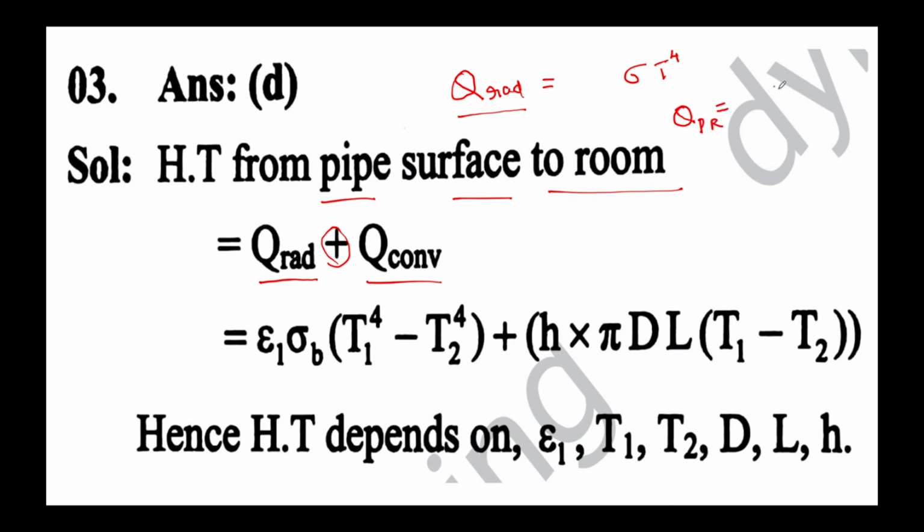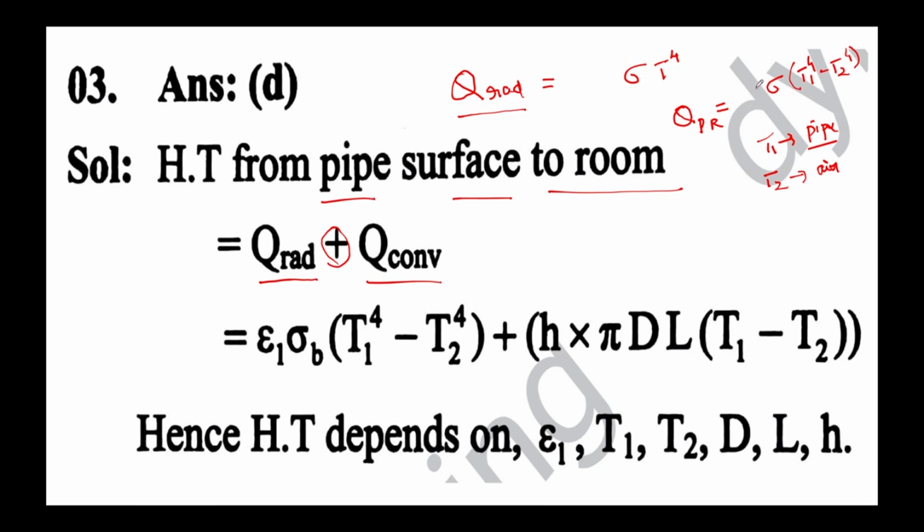It is going to be equal to sigma into the temperature difference, right? So it is T1 power 4 minus T2 power 4, where T1 is the temperature of the pipe surface, where we assume that the pipe is at a very high temperature compared to the surrounding air present inside the room, and T2 is the air temperature, right? And also the pipe surface is not a black body, so it is not going to convert all the thermal effect completely into radiation.